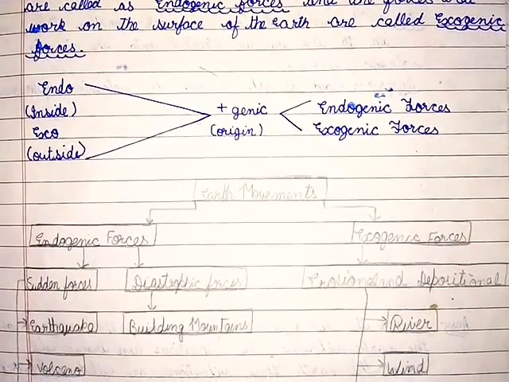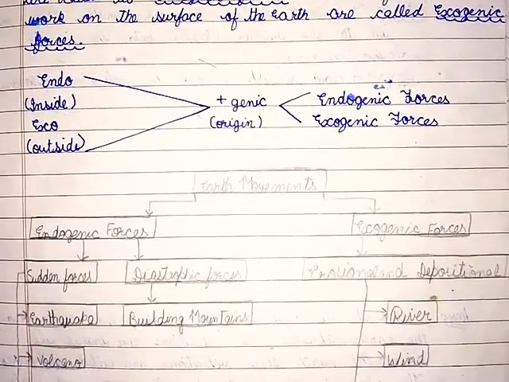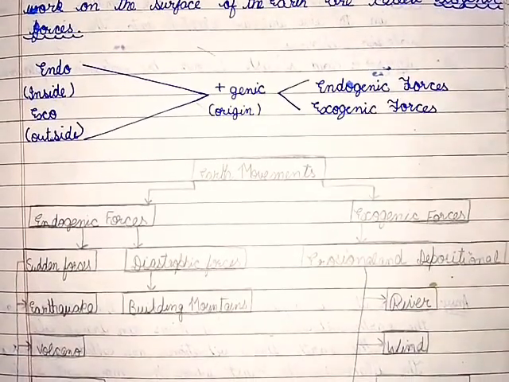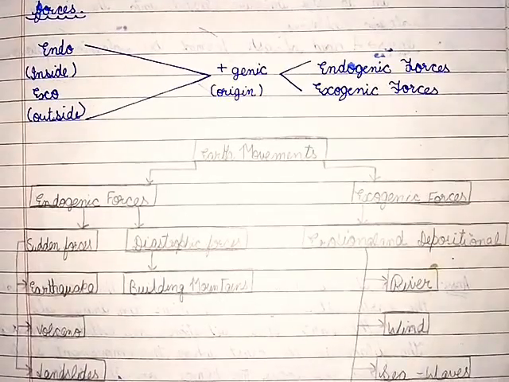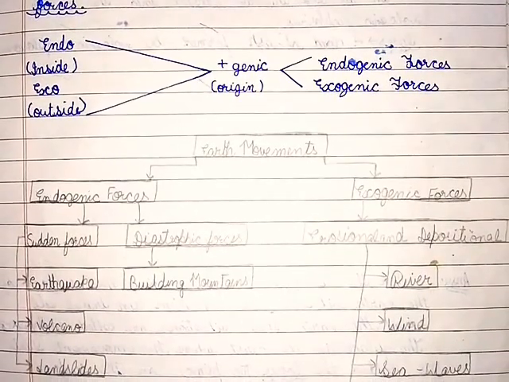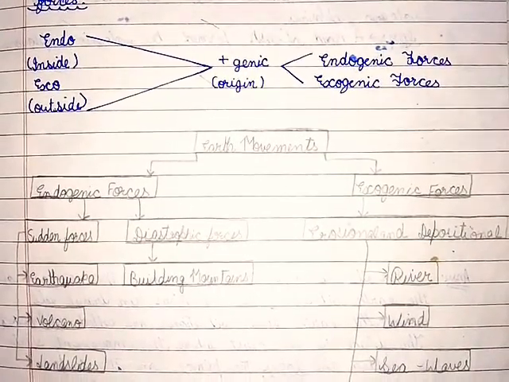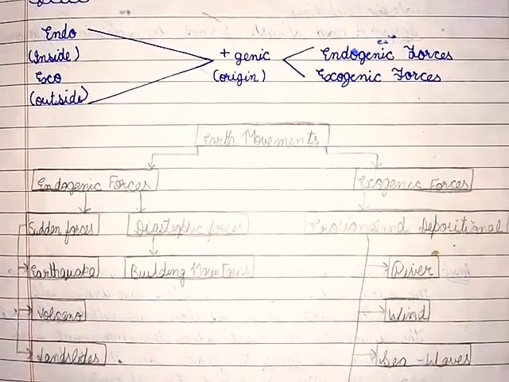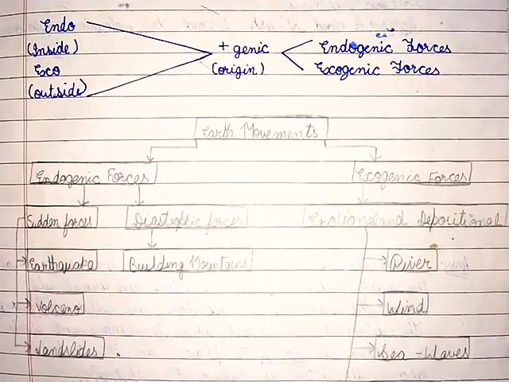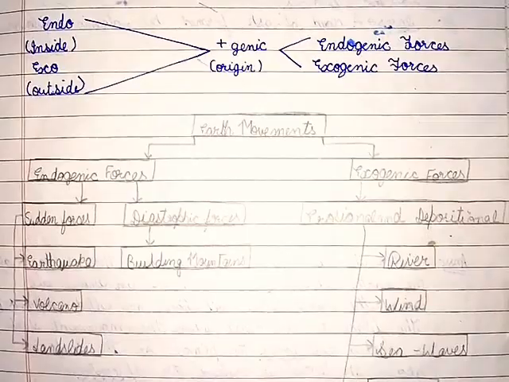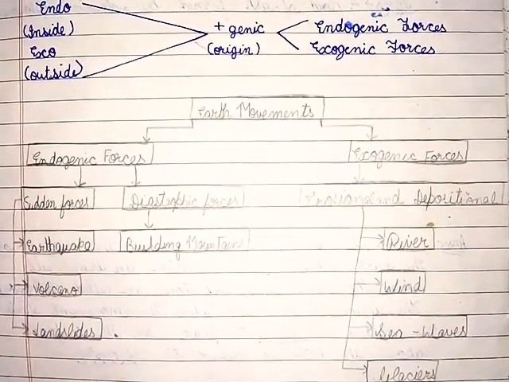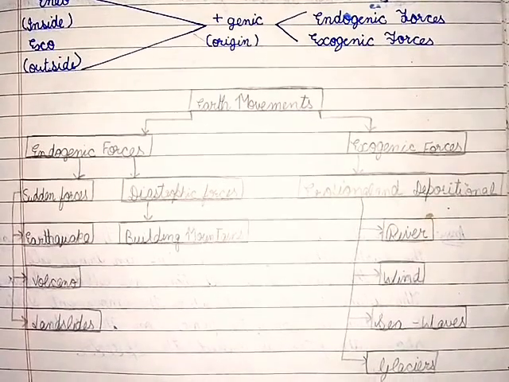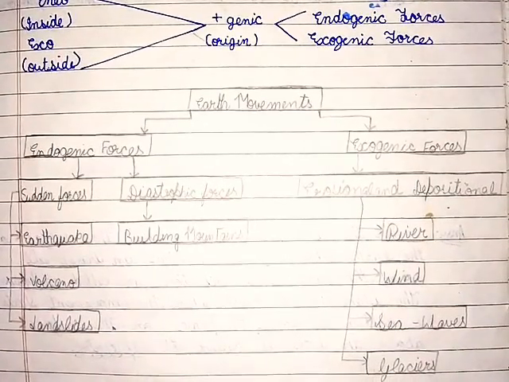Sudden forces such as earthquakes, volcanoes and landslides, and diastrophic forces such as building mountains. Second is exogenic forces: erosional and depositional, for example river, wind, sea waves and glaciers.